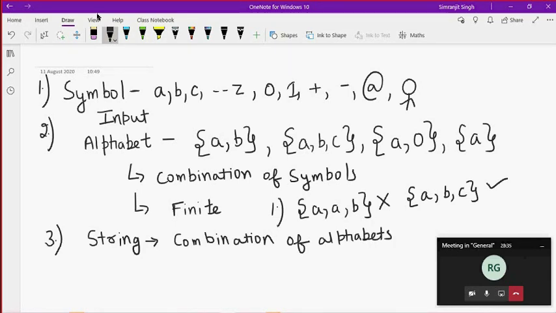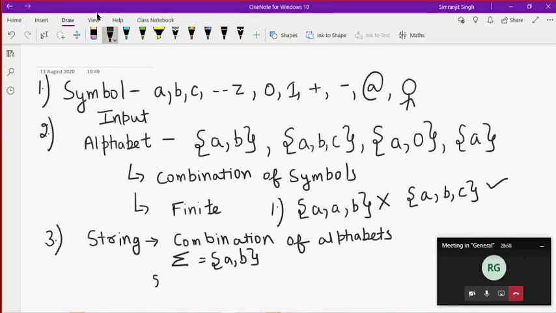Suppose in a particular instance, I have an input alphabet defined as A and B. What are the various combinations possible for a string?